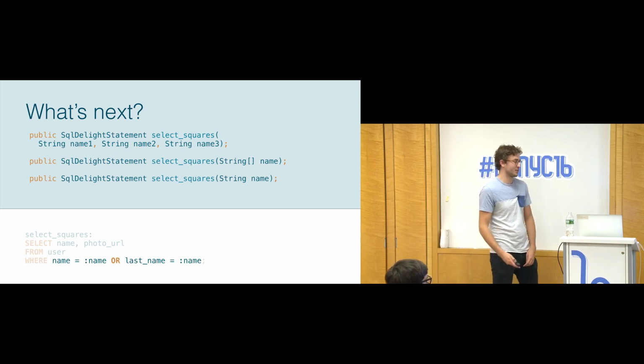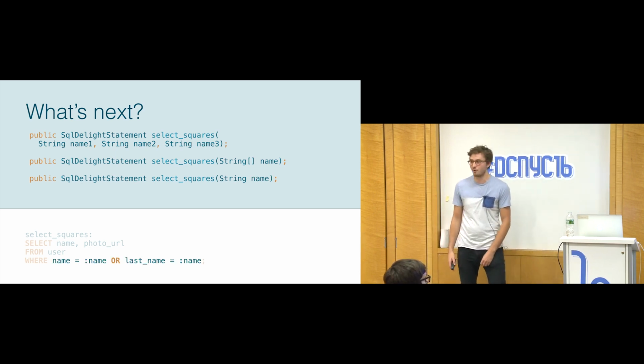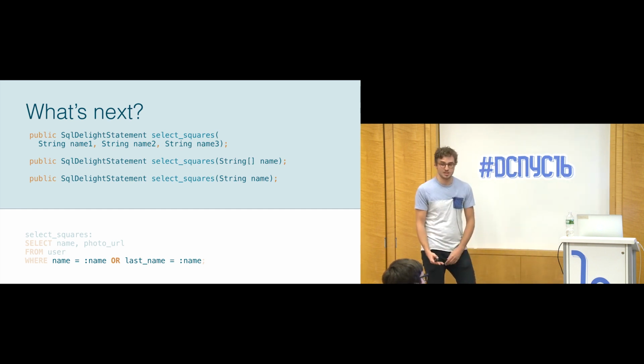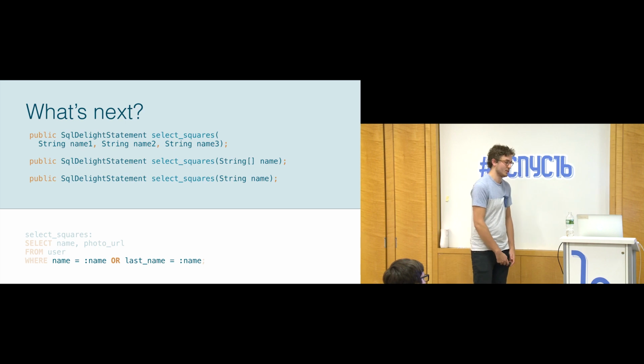And then we can also do things that you would expect from something like string.format, where you can reuse the same argument over and over again. So this is going to provide that sort of final layer of type safety that we feel like you need when you're writing SQLite.